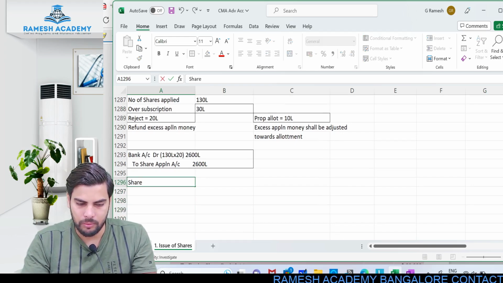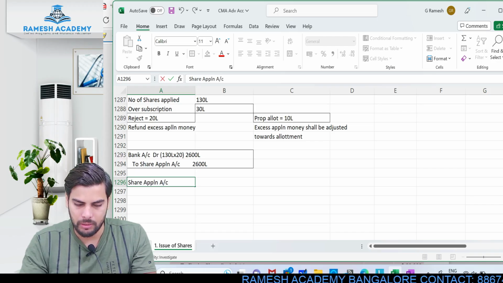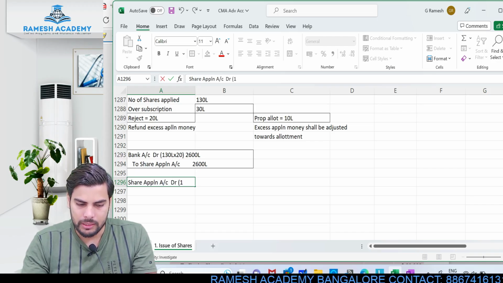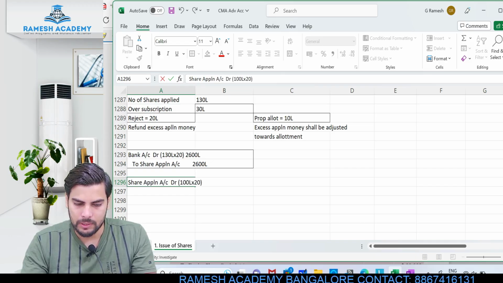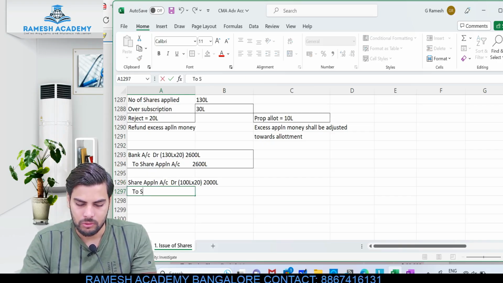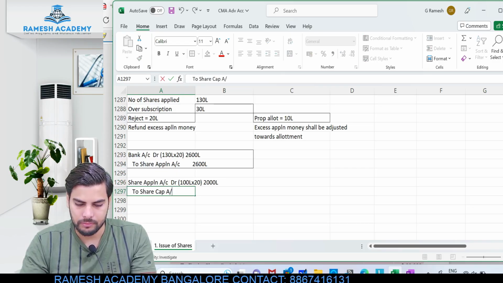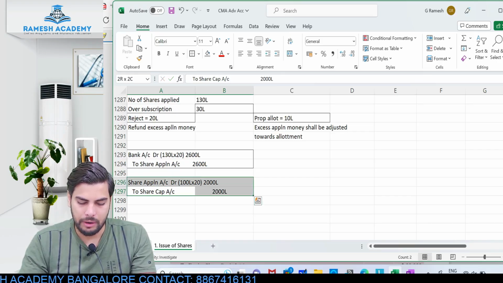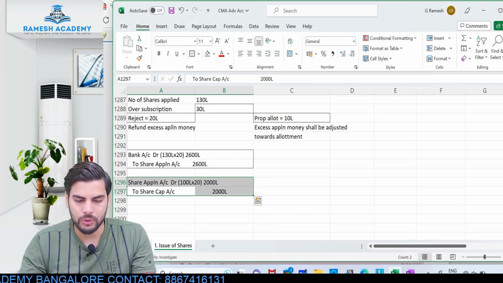The entry would be share application account debit only to the extent of 100 lakh is what we need to transfer to share capital. So this would be 2000 lakh to share capital account 2000 lakh. Only pertaining to those 100 lakh shares is what has to be transferred to share capital.